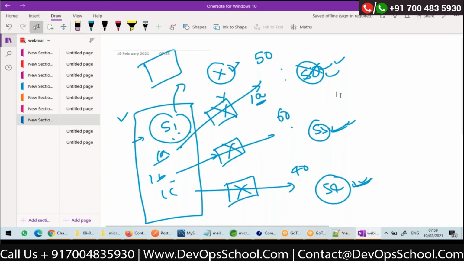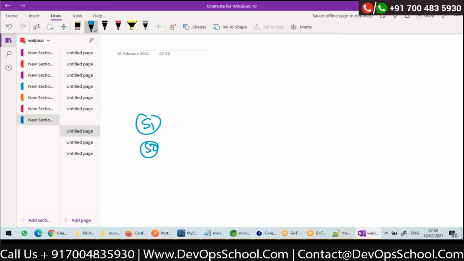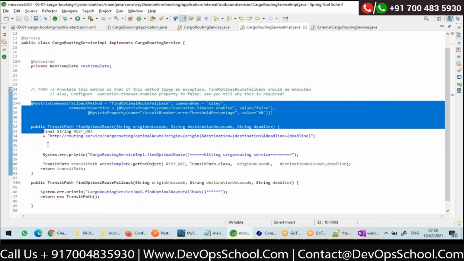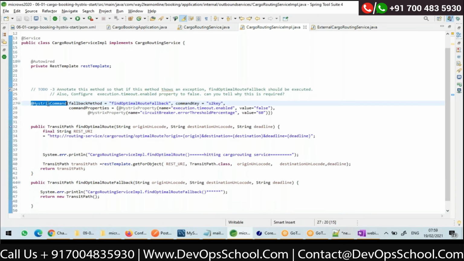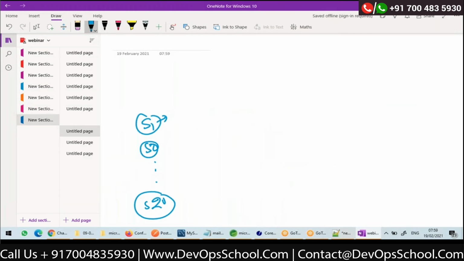So now we understood all the configuration of Hystrix. Now let me take you to the next step. In my application, I have multiple services, service 1, service 2, like that I have 20 services. In all the services, there might be a number of Hystrix commands. One command when you are making one REST API call. For each REST API call, one command. So in your application, there might be multiple Hystrix commands, multiple circuits basically.